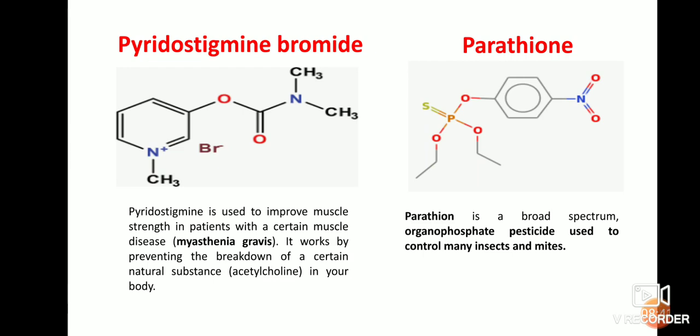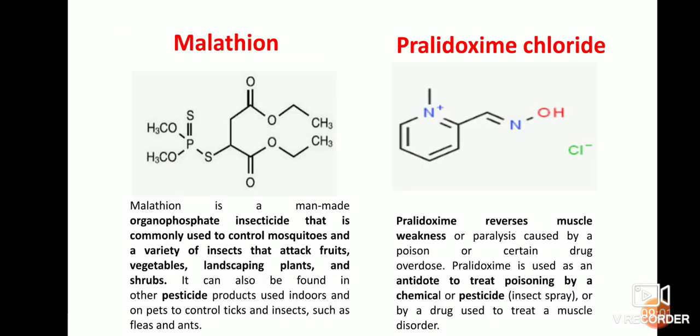Next drug is parathion. It is mainly used as a pesticide to control insects and mites. It comes under the organophosphate pesticides.